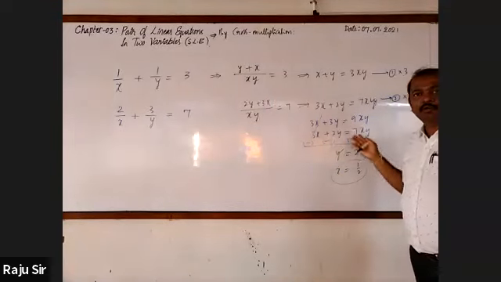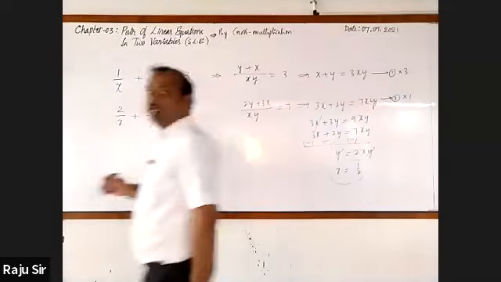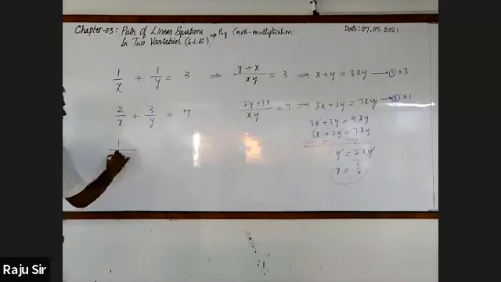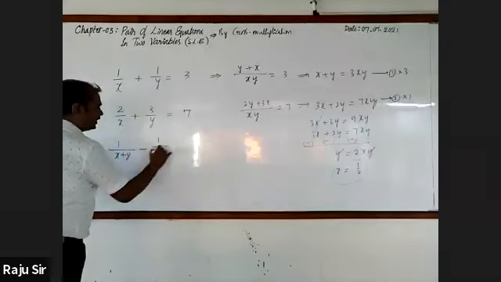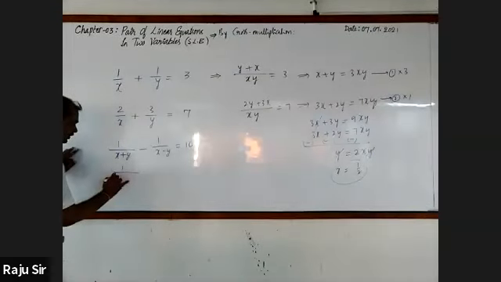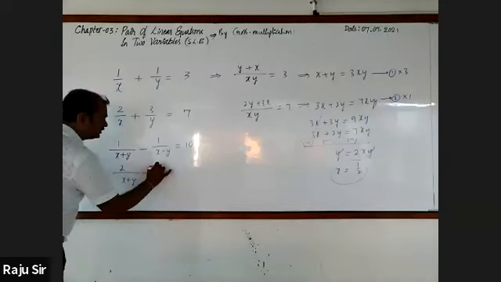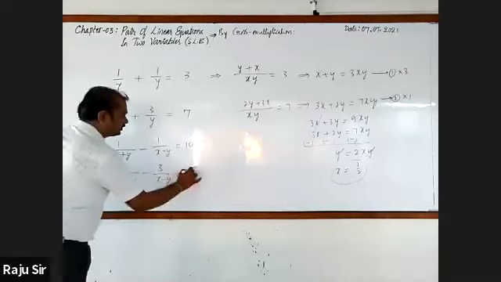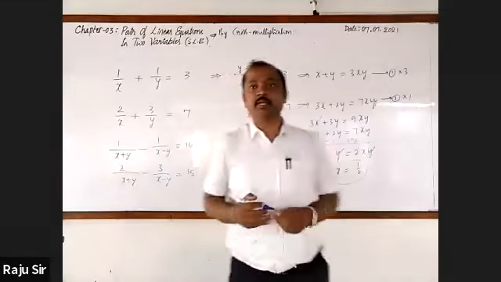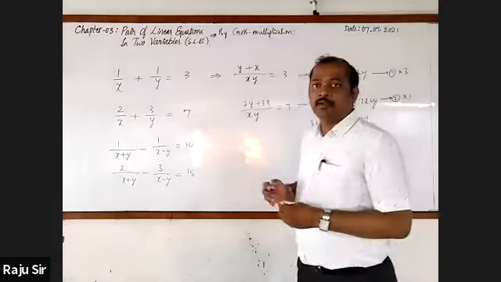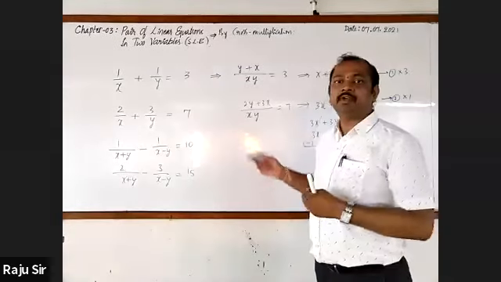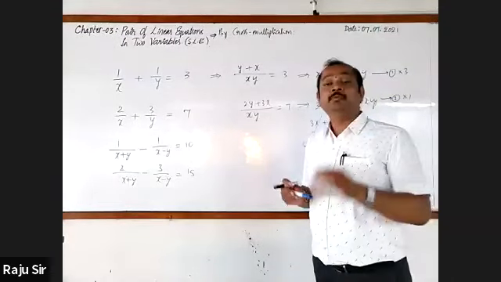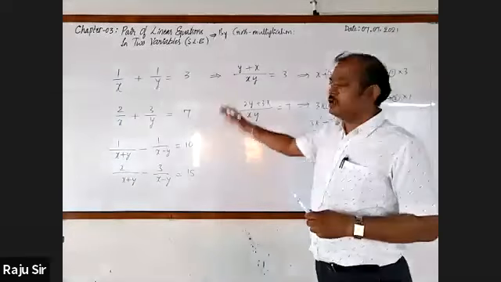For this equation, you have followed like this. I go for taking another one. 1 by x plus y plus 1 by x minus y equal to 10. Or else I'll take this: 2 by x plus y and 5 by x minus y is equal to 50. Again, will you go for taking the LCM? Sir, you take LCM and simplify. You find it difficult to solve them. So that is why we have to solve such equations.